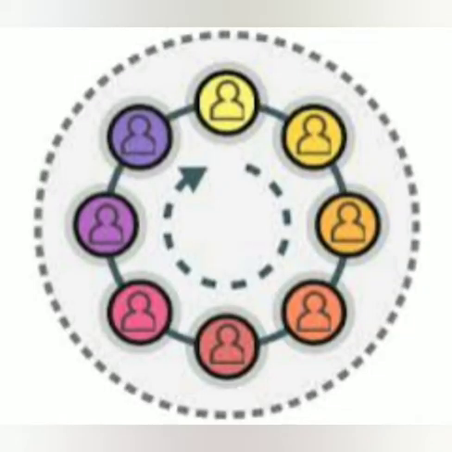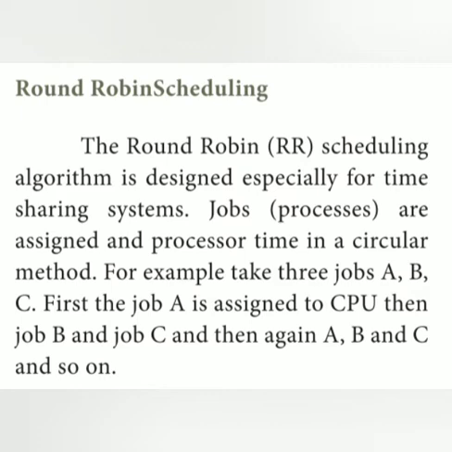For example, take 3 jobs A, B and C. First job A is assigned to the CPU and then job B and job C. Then again we allocate processes A, B and C, and so on. This method is the round robin scheduling.